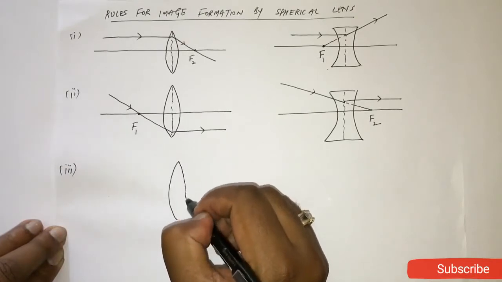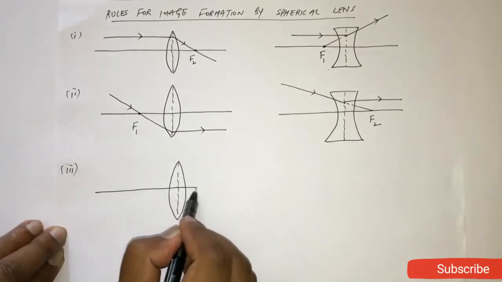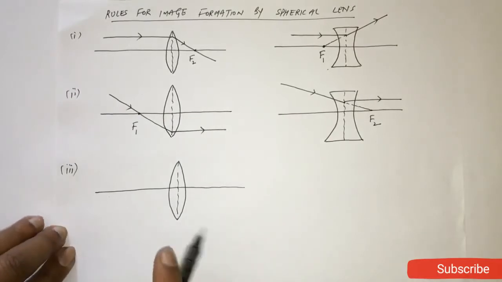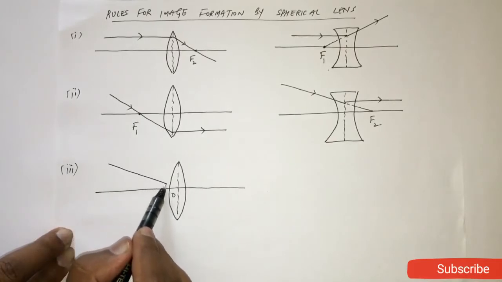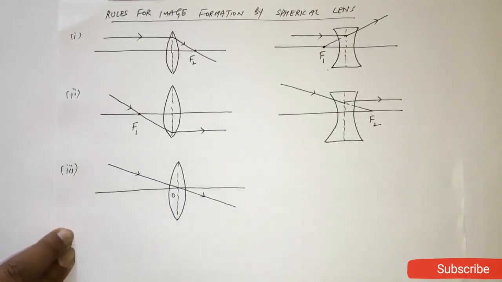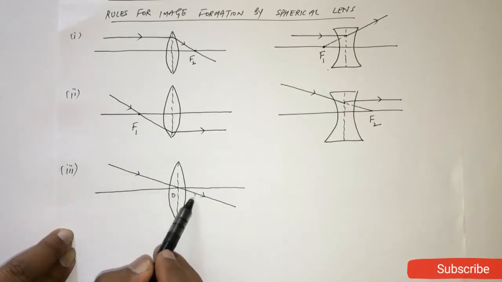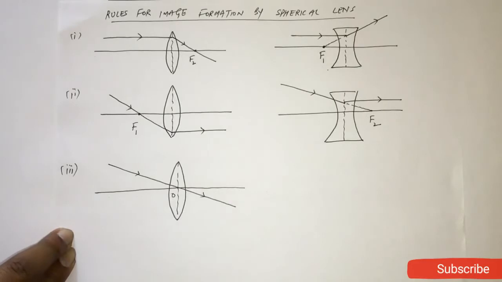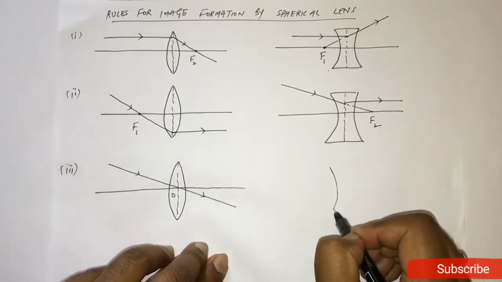Now, rule number 3. Here is your convex lens, principal axis. So the third rule says, if a light ray directly strikes at optical center, then it will go further without any bending. Fine. Means no refraction will occur in this case. If the light ray directly strikes at optical center, it will go further without any bending. Clear?